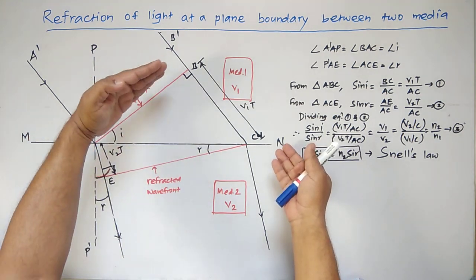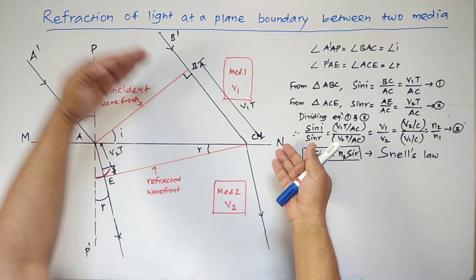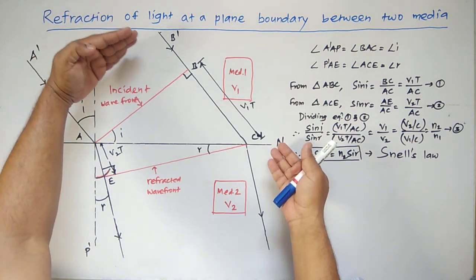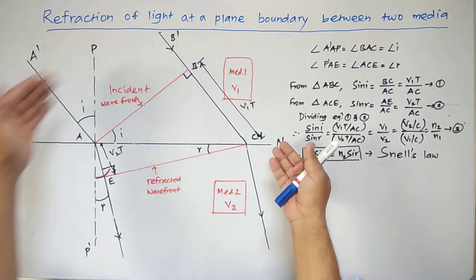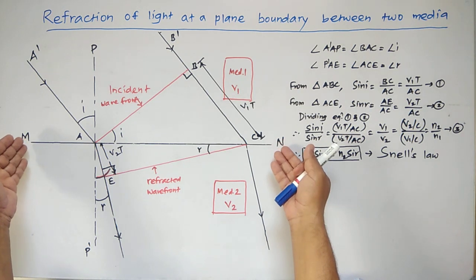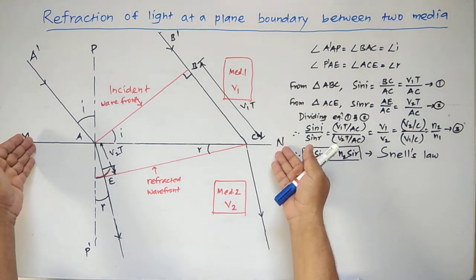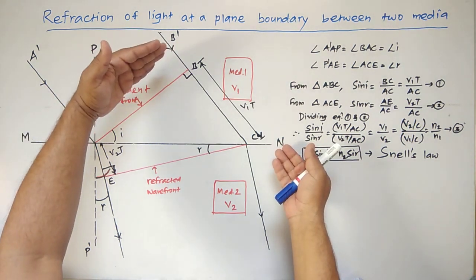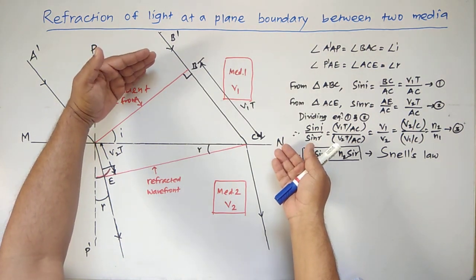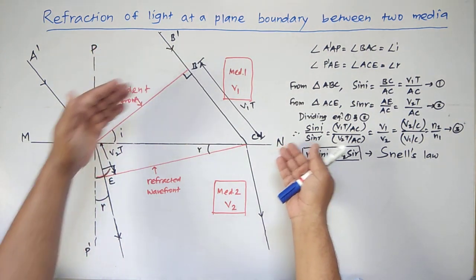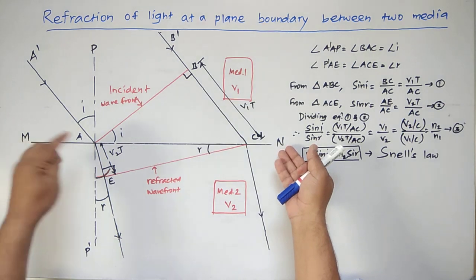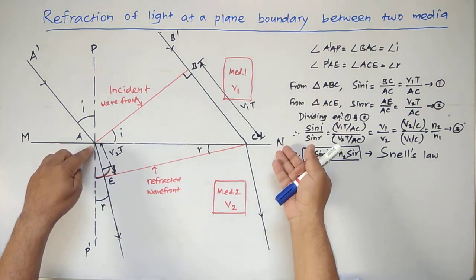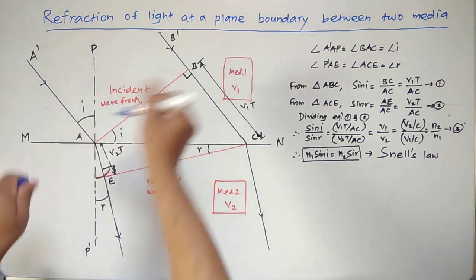Now this plane wavefront AB will gradually move as time passes towards the plane refracting surface MN. This plane wavefront AB, the incident wavefront, will touch the surface MN at the point A when the time t is equal to 0.